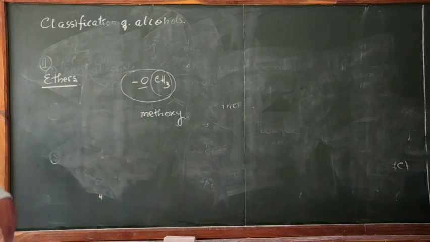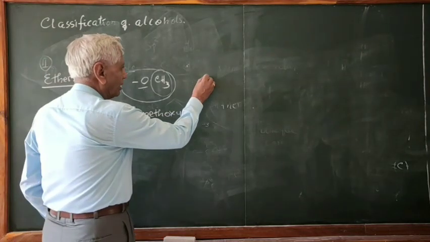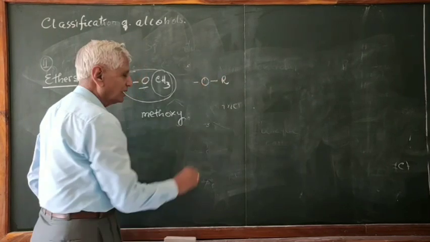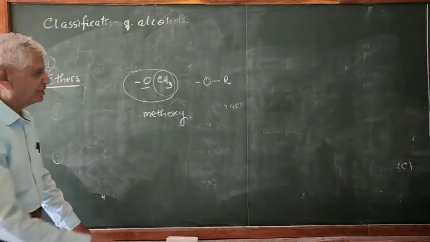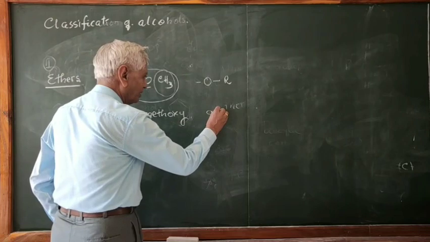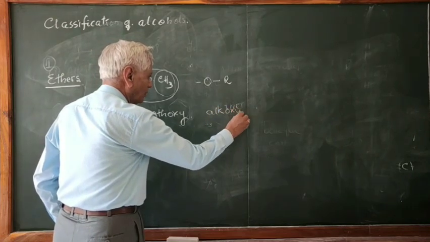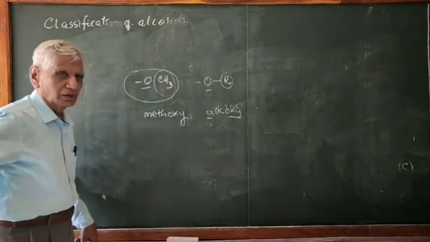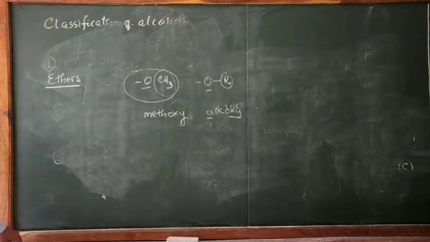Similarly, instead of a methyl group, suppose it is connected to an alkyl group, then this is called alkoxy. Oxy is there, and R is alkyl. So ethers are the alkoxy derivatives of alkane.